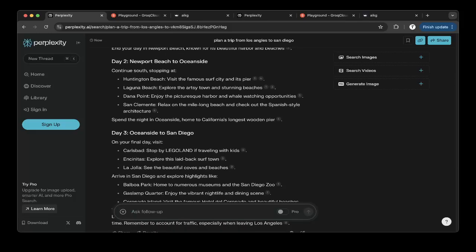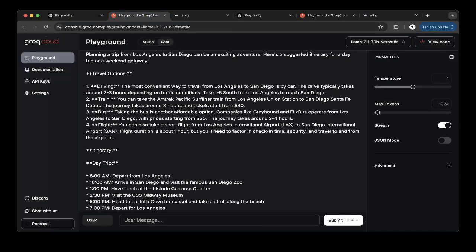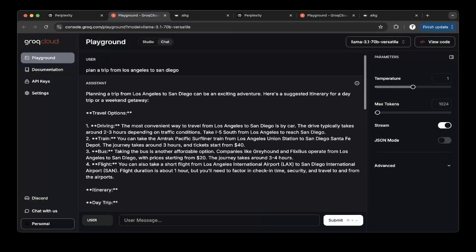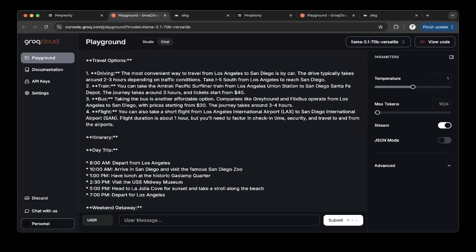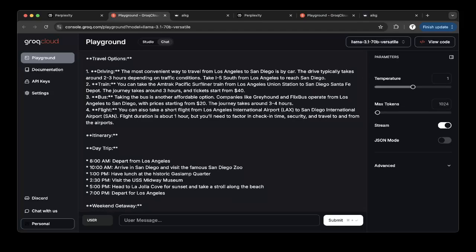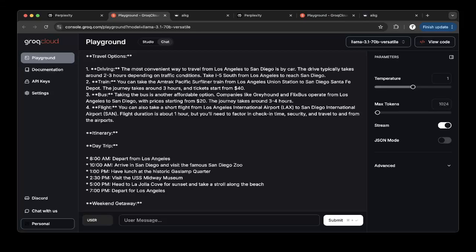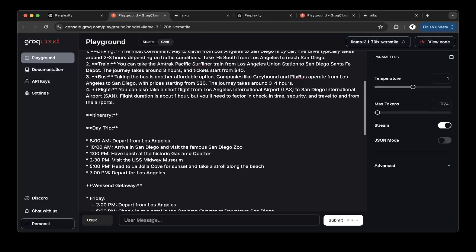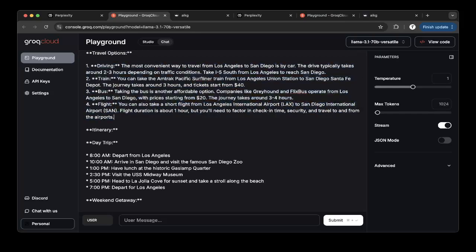Let's take a look at how LLaMA 3 on Grok works. When I say plan a trip from Los Angeles to San Diego, LLaMA 3.1 70B tells us there are also a couple of options: you can drive, take the train, or take the bus or a flight. But the format is confusing. It's just not laid out very nicely.